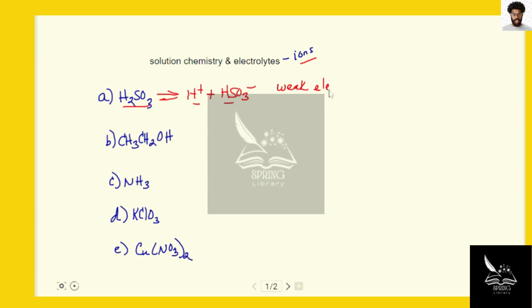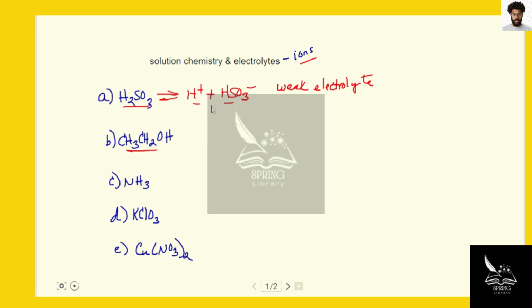Weak electrolytes partially dissociate in solution to produce some ions, but weak electrolytes also stay in a molecular form, and so there's a presence of some electrolytes or ions in solution, but certainly not completely dissociated into ions. So weak acids and bases tend to be good examples of weak electrolytes because they partially dissociate into ions, but not completely the way a strong electrolyte would.